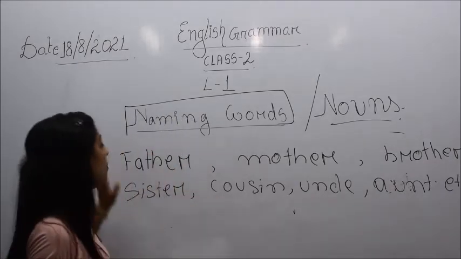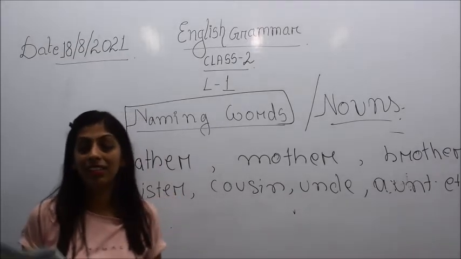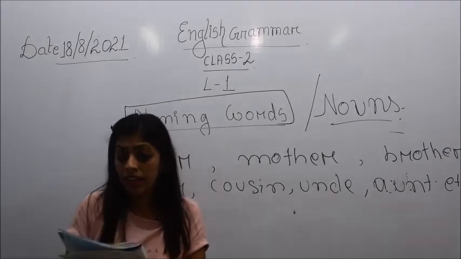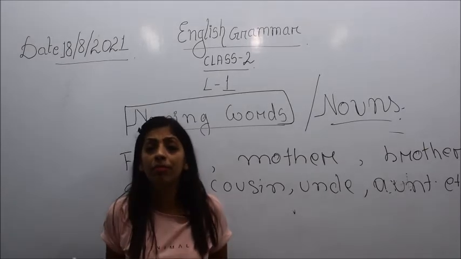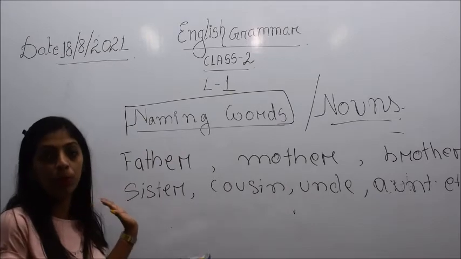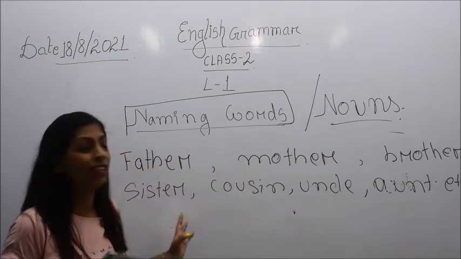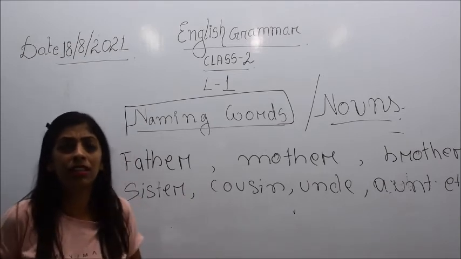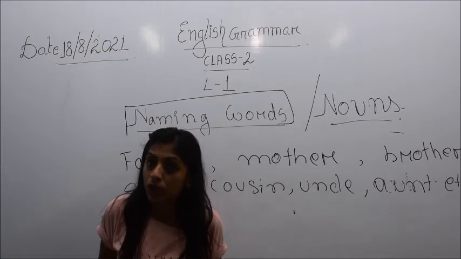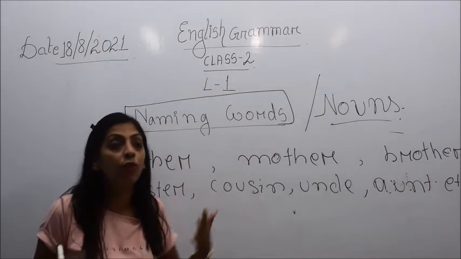For example, father, mother, brother, sister, cousin, uncle, aunt, etc. You know, teacher, musician, then gardener, grandfather, grandmother. So many examples have been given here. I have written some of them on the board. All these are also nouns: mother, father, brother, sister, cousin, grandfather, grandmother, uncle, aunt. And why? Because they signify the names of people.